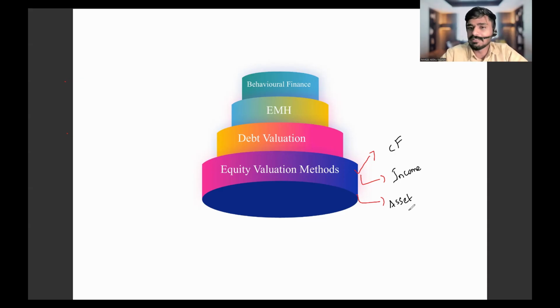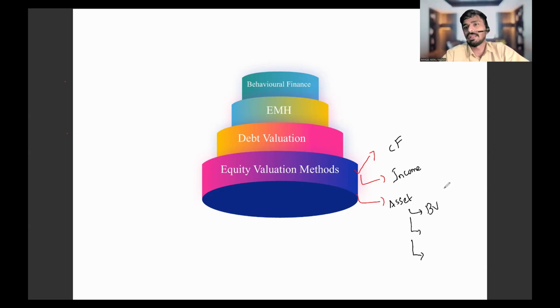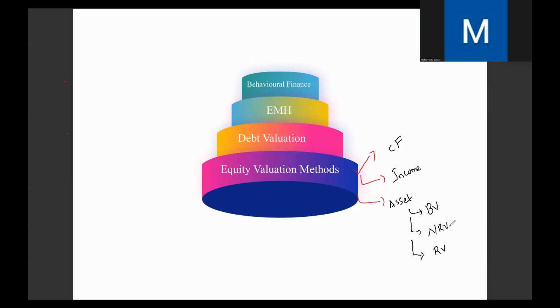So in asset-based methods, asset-based methods are further classified into 3 methods. Which are they? For valuing the asset, there are 3 methods. Net asset value, NRV method, replacement. First of all, book value. You can value net assets by calculating its book value, by calculating its NRV, net realizable value, or by calculating the replacement value, or cost. Okay, there are 3 asset-based methods, right?